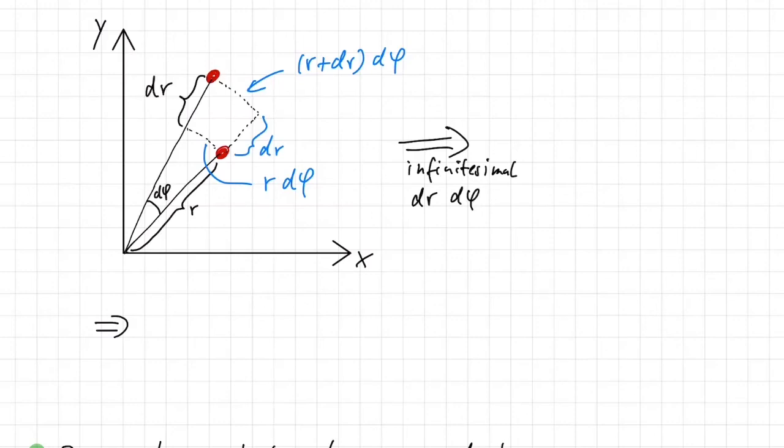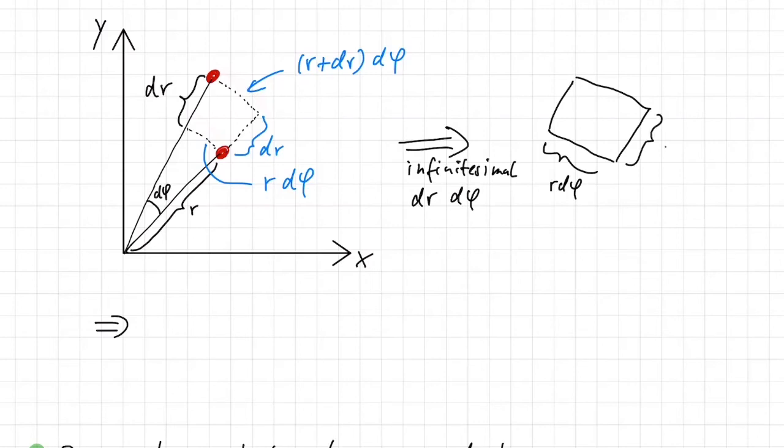Because what happens then is that if we go to an infinitesimal dr and d phi, we can actually neglect the length difference between these two arcs here. So in this case, this length here will be r d phi.